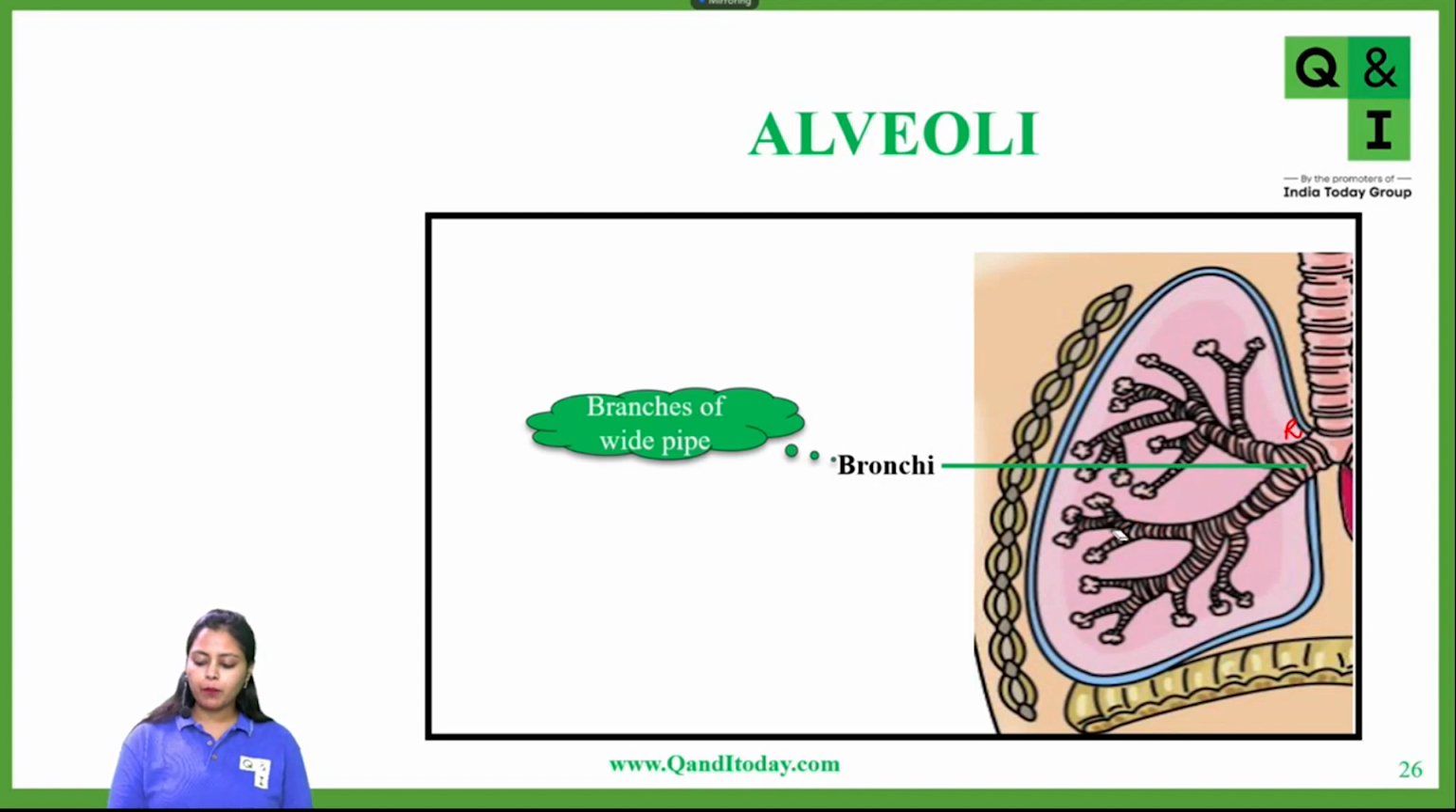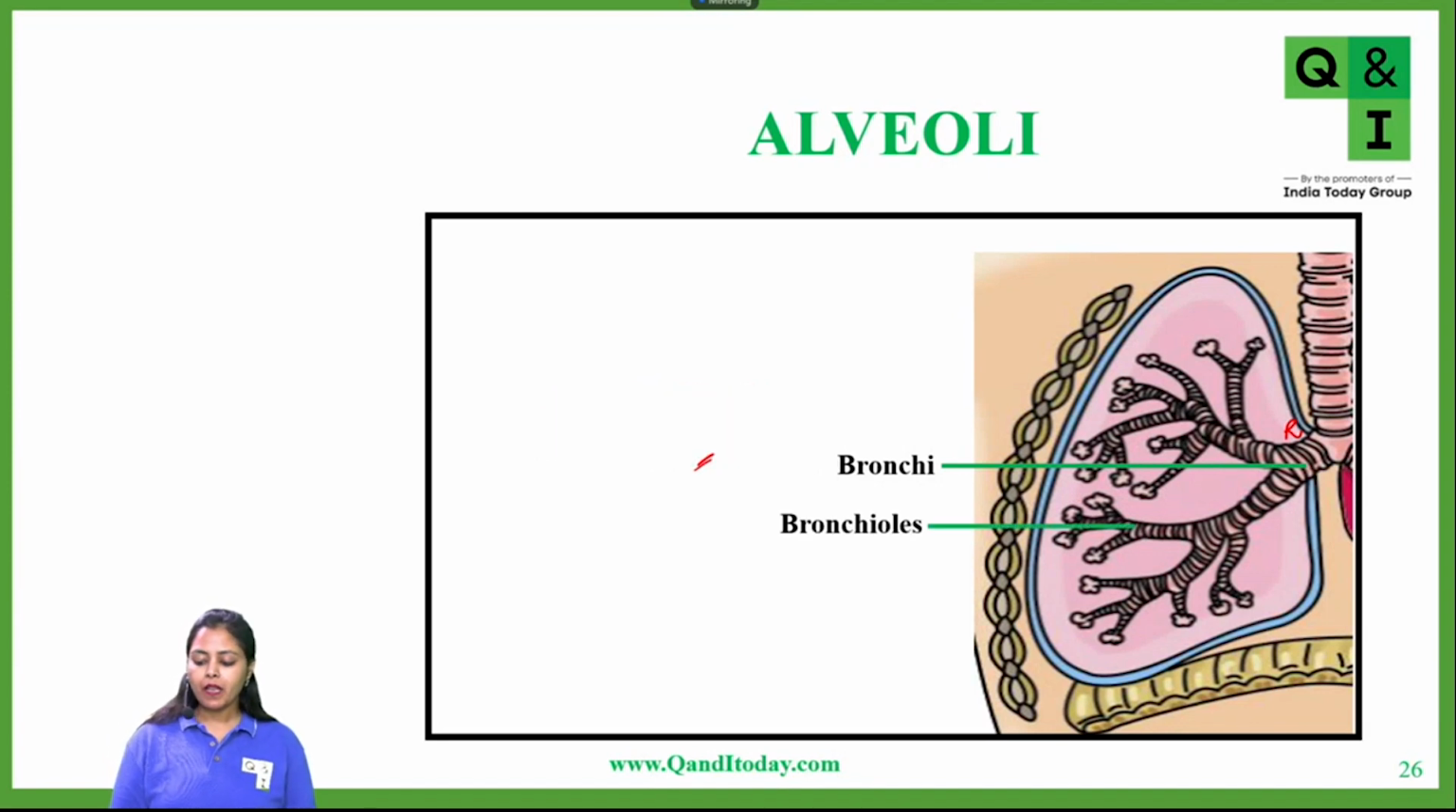Bronchi are basically the branches of the windpipe. The trachea is divided into two major right and left bronchi. The bronchi further divide into bronchioles. These are the final small branches of the bronchi, called bronchioles. Bronchioles are further branches of bronchi, and finally the bronchioles terminate into alveoli. They are the final alveoli.